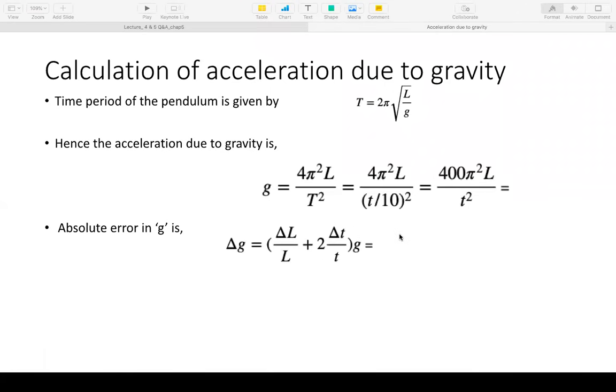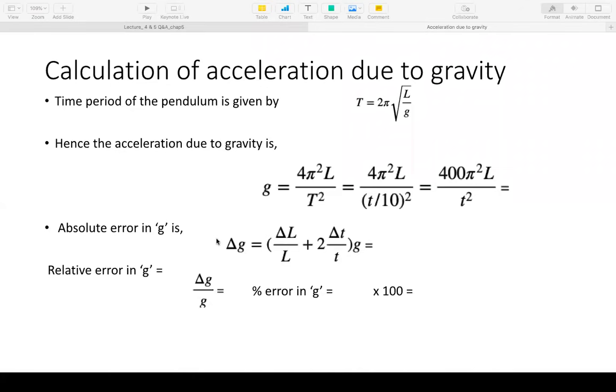This again has been explained in the video that we have asked you to read as a prerequisite, and there is also a write-up related to that which we can share with you. You should know these formulas for how to propagate error in complicated formulas. There will obviously be other formulas which are even more complicated and have more observed quantities in them. Here there are 2. So once you have got this absolute error, delta g, which is delta L upon L plus twice delta T upon T, into g, then the relative error will be given by delta g upon g.